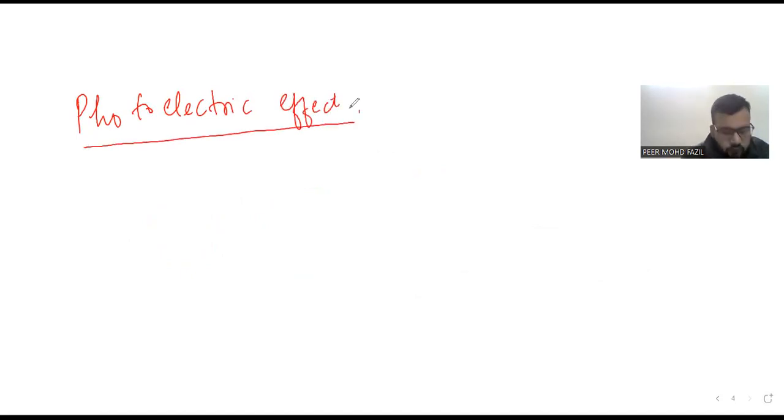So what is photoelectric effect? Dear students, first understand, by photo we mean photon, by photon we mean light. Here by photo we do not mean image, picture, or diagram, as there's a difference between picture, image, figure and diagram.